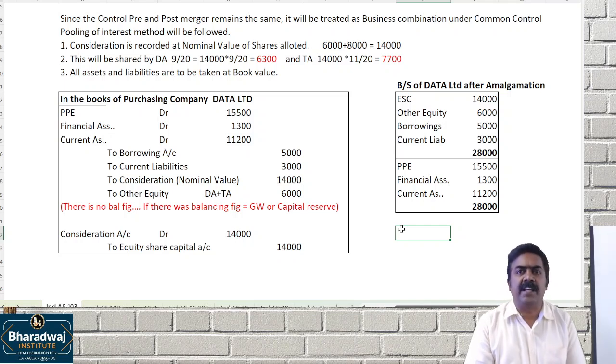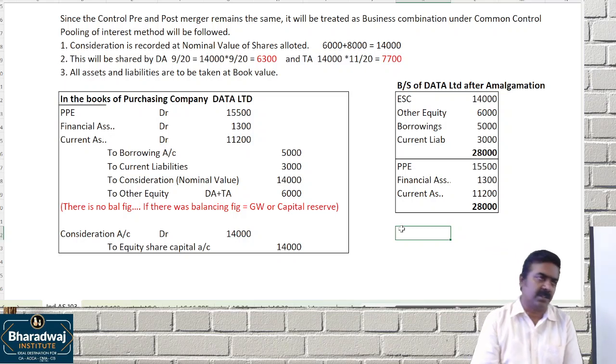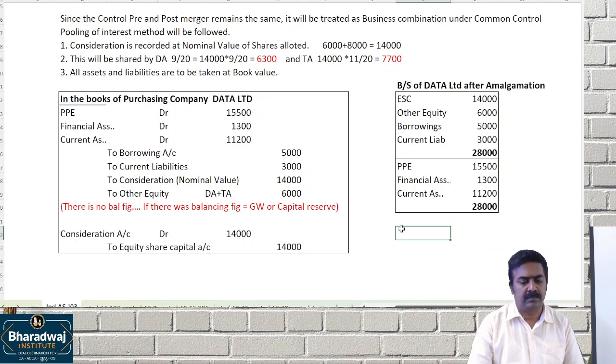See, in the books of the selling company, the journal entry is easy. In the books of the selling company, we will prepare the realization account. We'll do that. I request you to take it up.